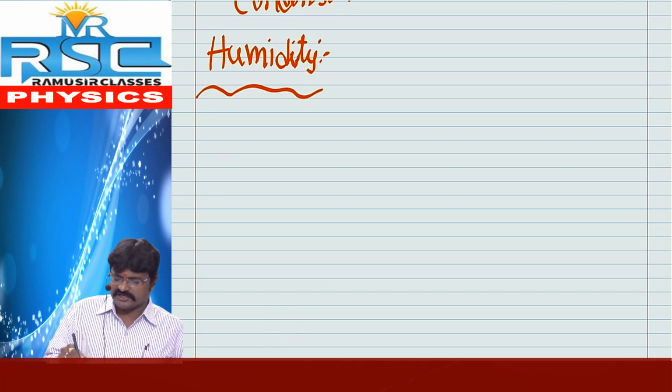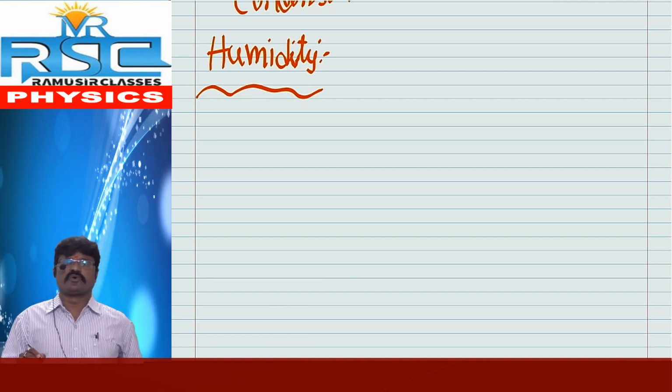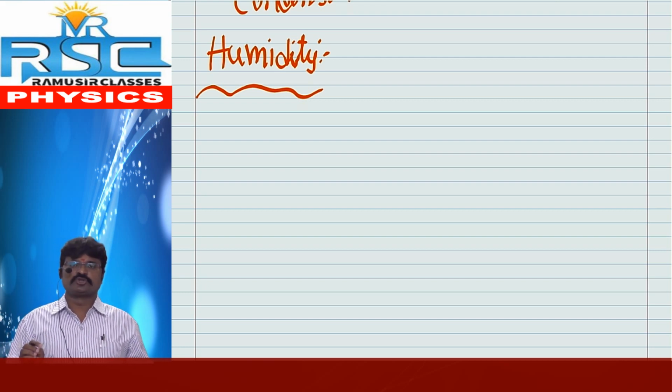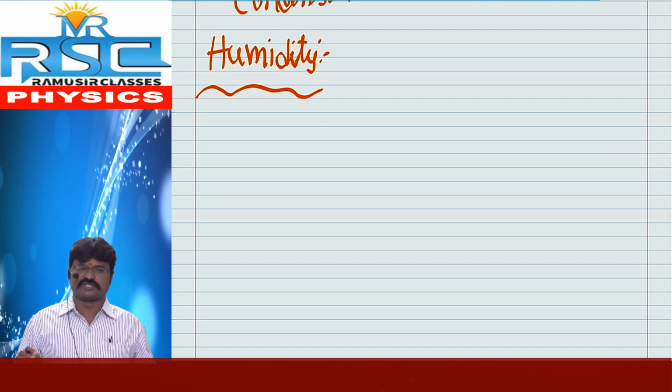Sir, is it possible to have any lively examples? For example, what about humidity, which we already learned?